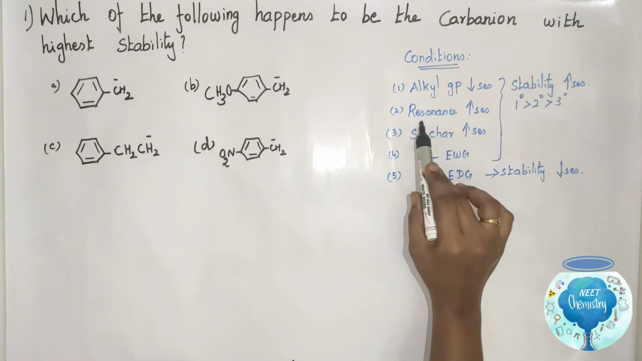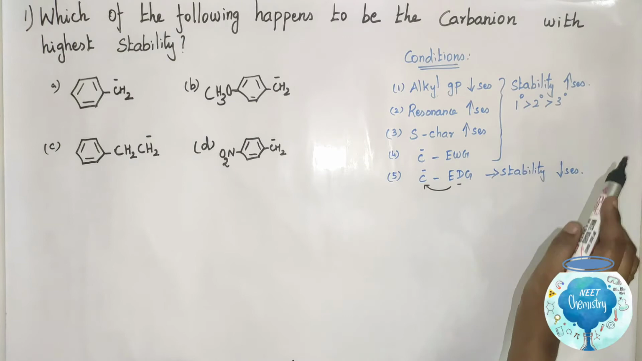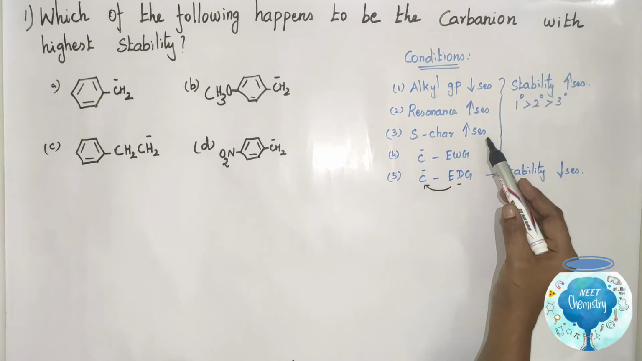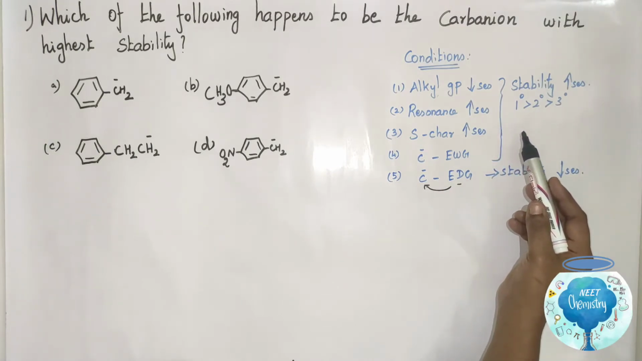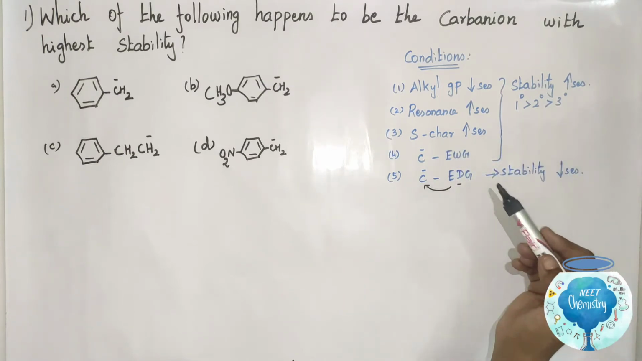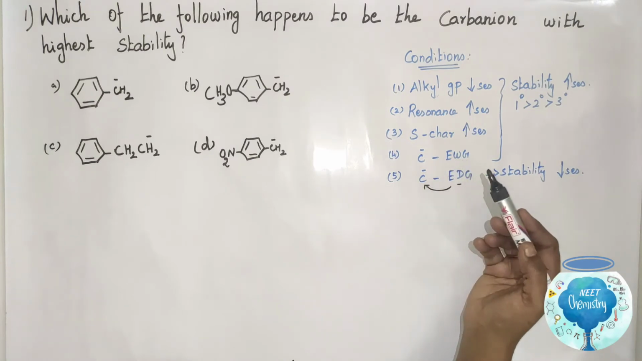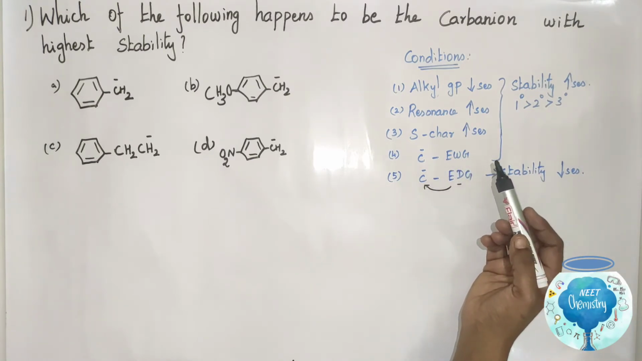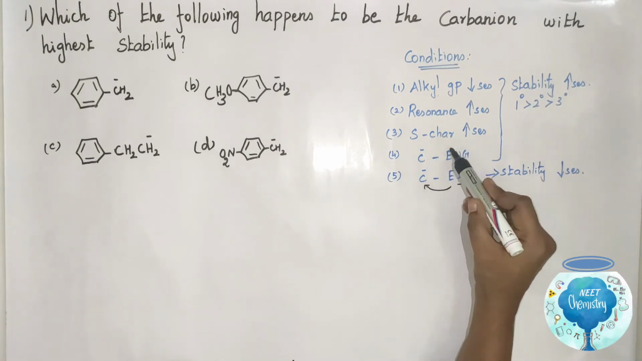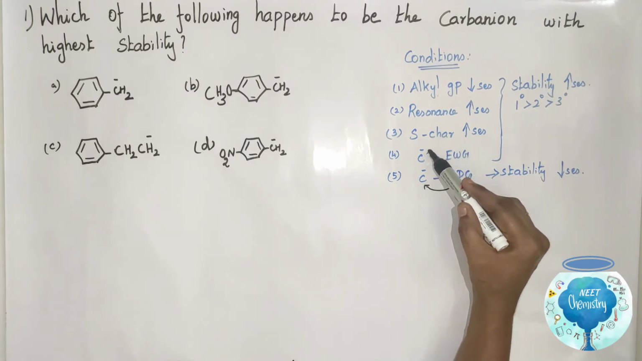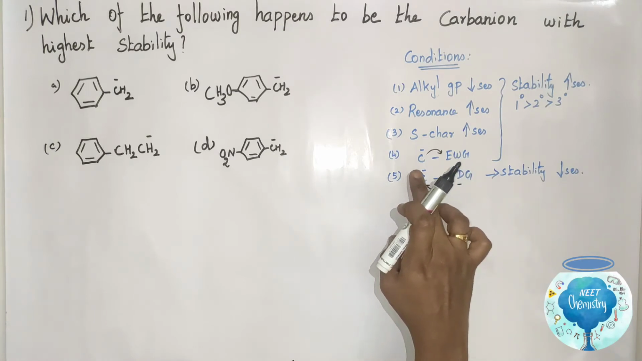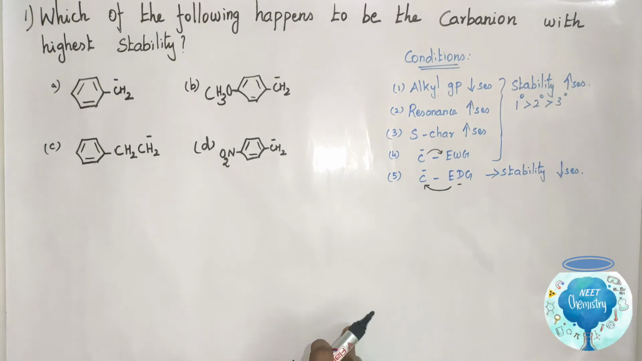Second, as the number of resonance structures increases, stability increases. The S character of the hybridization, sp, sp2 and sp3: as the S character value increases, the stability increases. When the carbanion is attached with an electron withdrawing group like NO2, cyanide, etc., this electron withdrawing group withdraws the electron from the carbanion. So the negative charge on the carbanion decreases, and the stability increases.